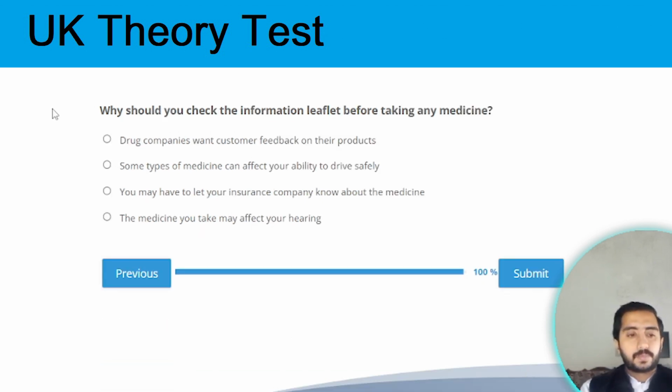Next question. Why should you check this information left right before taking any medicine? Before taking any medicine, the correct option is because sometimes the medicine can affect your ability to drive safely. So option B you need to select here.